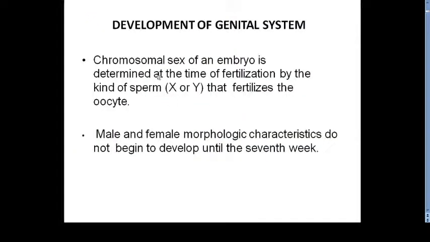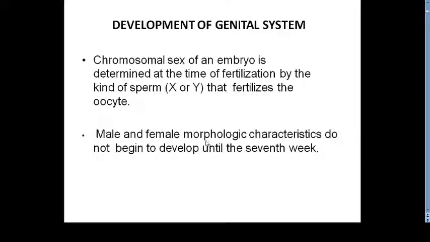Now, although the chromosomal sex of an embryo is determined at the time of fertilization by the kind of sperm, whether it's X or Y, that fertilizes the oocyte, morphologically, whether it is male or female, cannot be appreciated until the 7th week of intrauterine life. So that's why if we see the genital systems in both sexes, they are similar in the initial period of development. This initial period of development is given the name indifferent stage of sexual development.